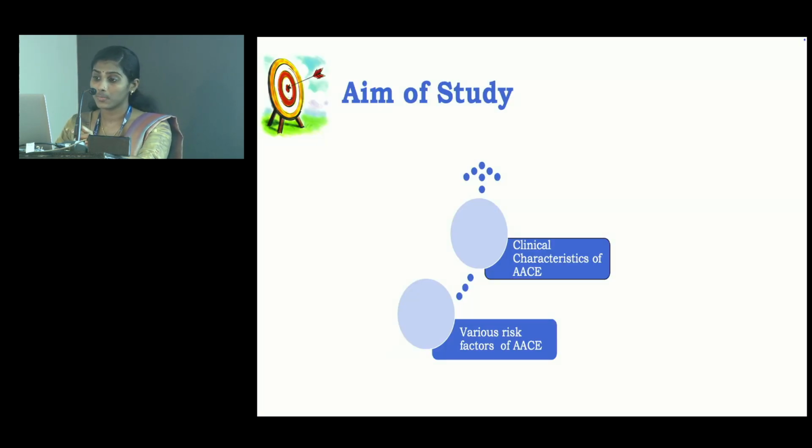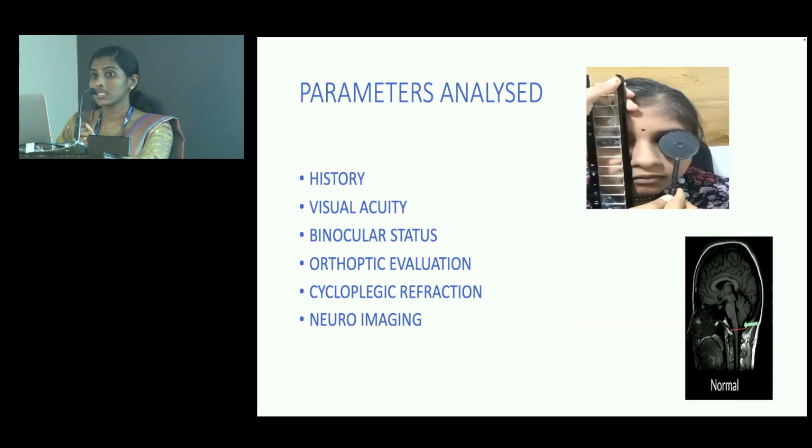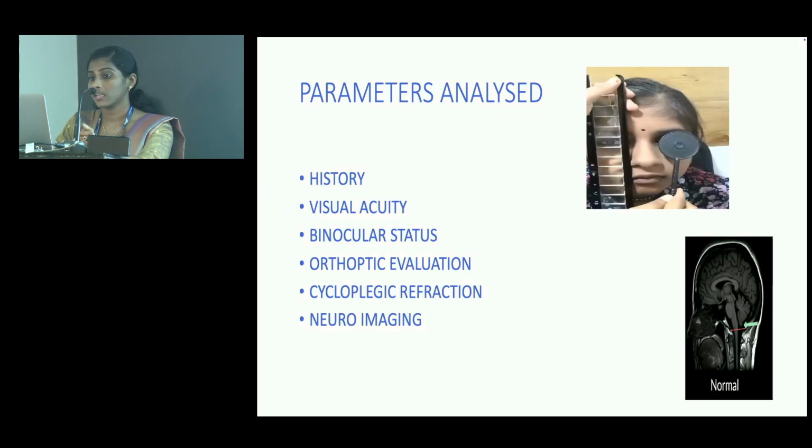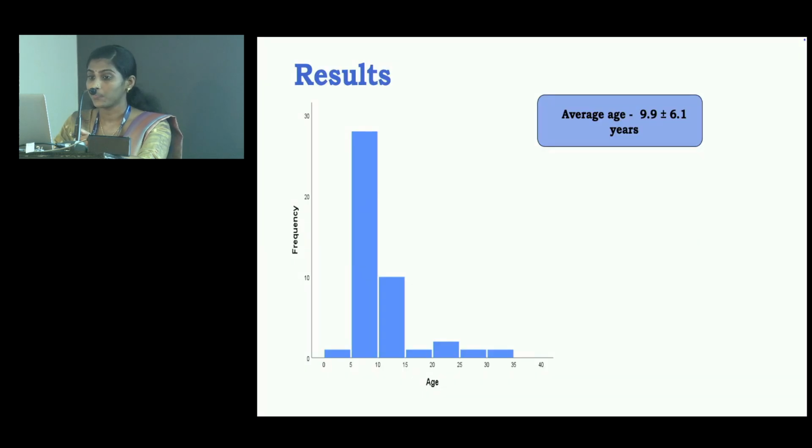This study tries to examine the clinical characteristics of ACE and the various risk factors associated. It is a descriptive study with a sample size of 44 over a period of 1 year in the age group of 5 years and above. We took a detailed history, and visual acuity and binocular status were documented, and orthoptic evaluation, cycloplegic evaluation, refraction, and neuroimaging were done.